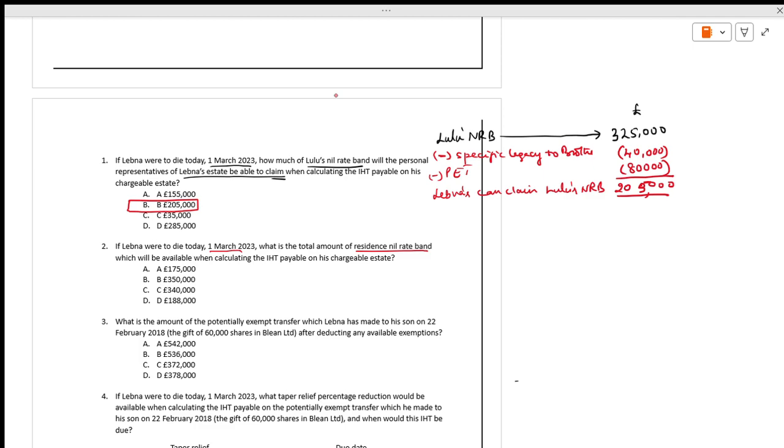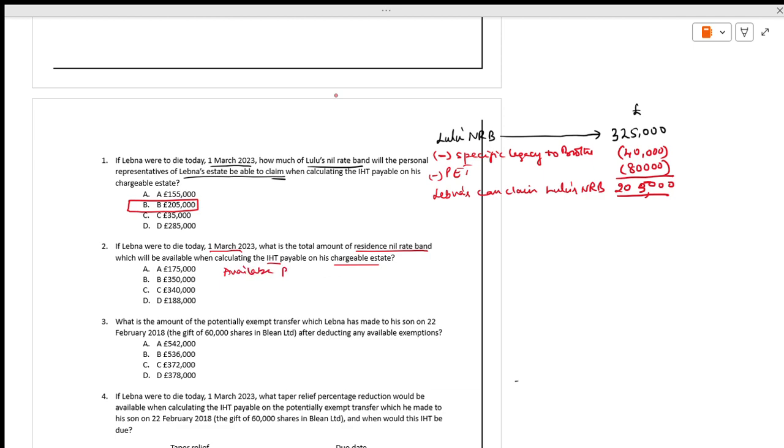You can claim the spouse also. Okay, you have the claim on your spouse also. Fine. It means Lebna can have his own nil rate band plus the spouse nil rate band, which will be available while calculating IHT for the chargeable estate. Next, when you are talking about the chargeable estate, there are some rules.